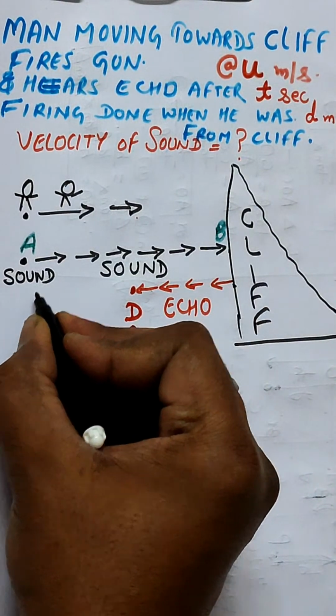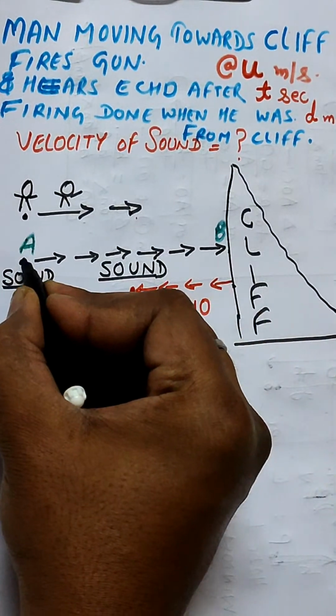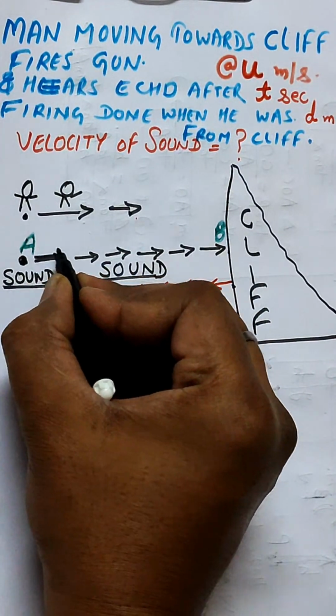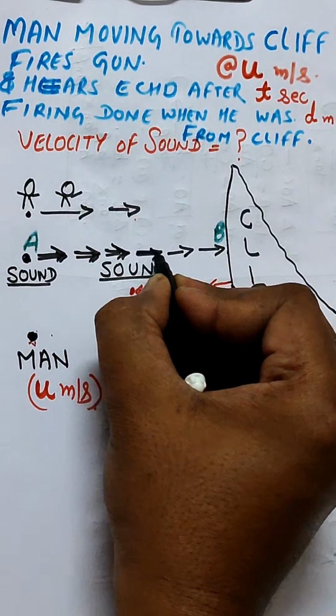Firing is done at this point, so the sound started travelling in this direction, towards the cliff.